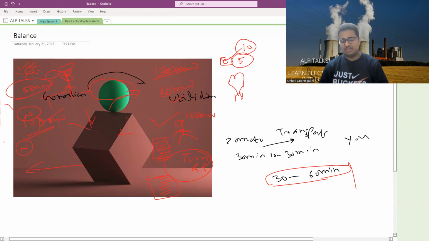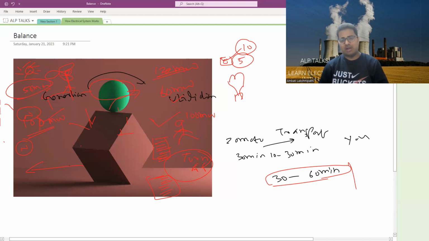Whenever you don't need, they will shut down. That's what happens. Okay, and they may turn on thermal power plants. If you need a load after half an hour, they will turn on thermal power plants now. Why? Because it takes some time to produce power. Because it is heating, right? Coal heating, it takes some time.